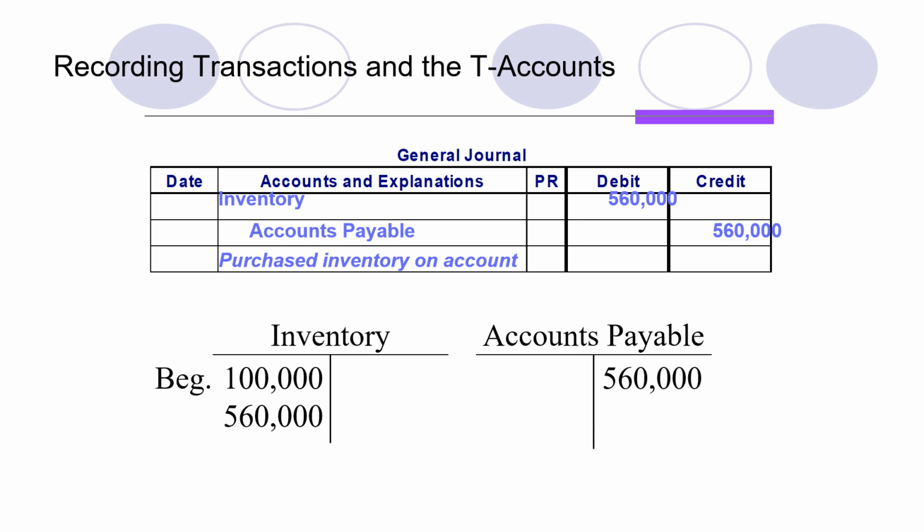The second step is that after the purchase of that inventory and after recording that information in the journal, the information is transferred to the ledgers. So in the ledger of inventory and the ledger of accounts payable, the beginning inventory is 1 lakh and the new purchase is 5,60,000. So 5,60,000 is added to the debit side of the inventory T account, and there is no previous accounts payable in this T account. So this amount of accounts payable is transferred to the T account of accounts payable, and this is 5,60,000.